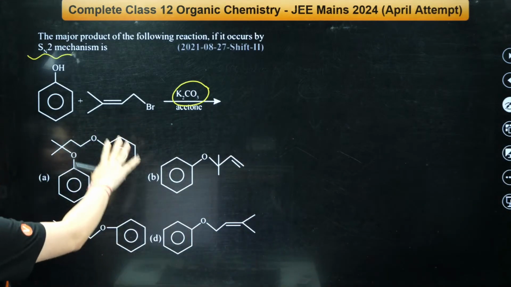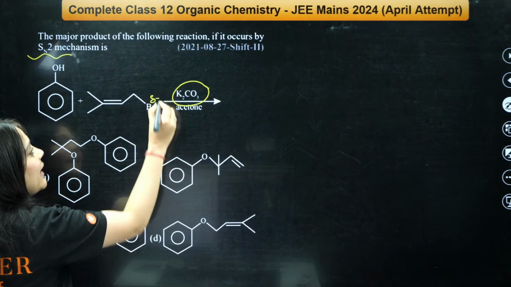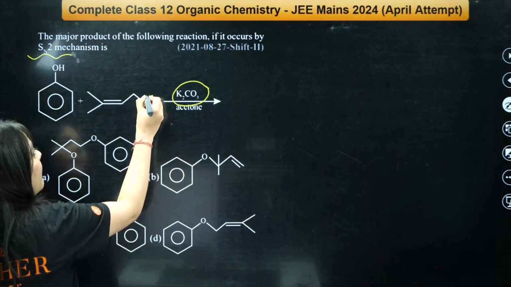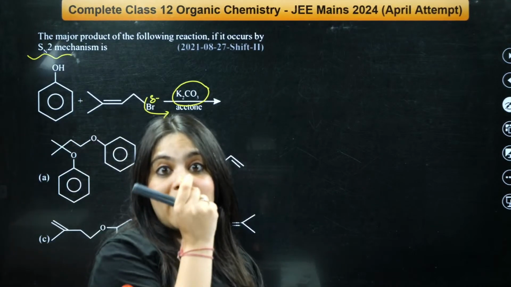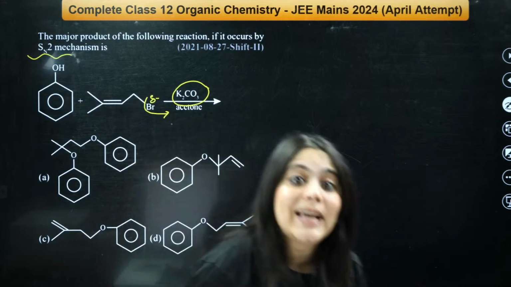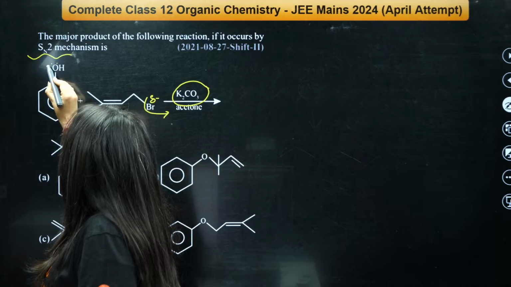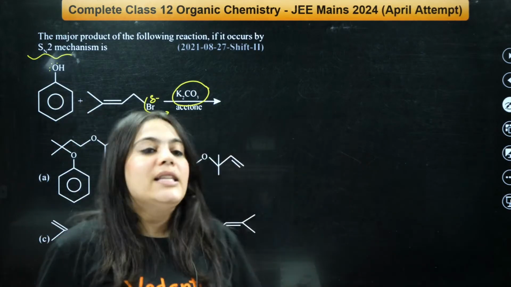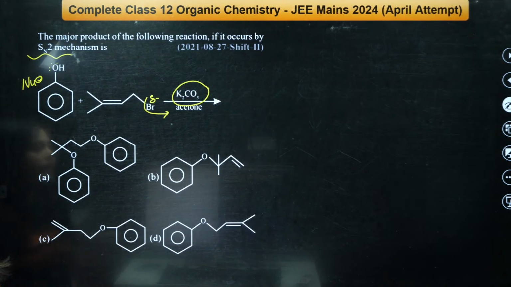So everybody is looking at the reactants over here. Okay, bromine has a delta negative charge. Everybody agrees to that? Bromine has a delta negative charge. Therefore, if the bromine leaves from here, what did I tell you? A substitution reaction will happen. So there will be one leaving group, one attacking group. What will be the attacking group? This oxygen, lone pair of electrons, isn't it? So the nucleophile is this phenol. Understand this.